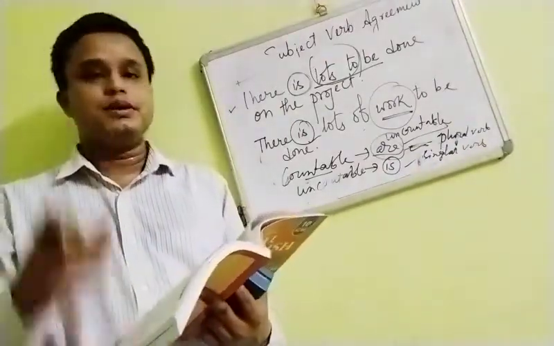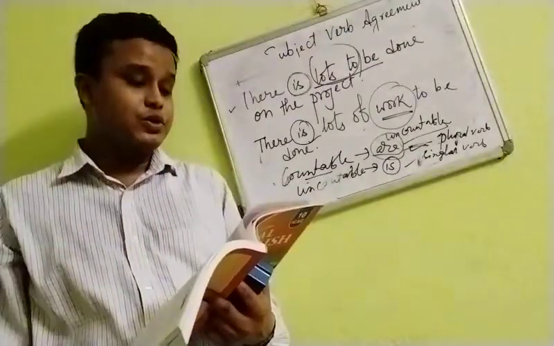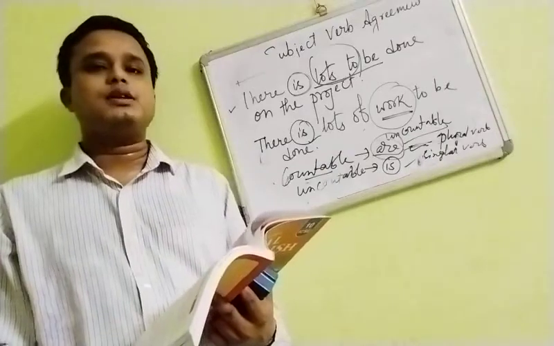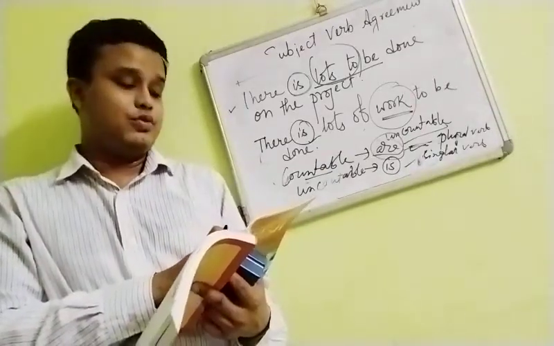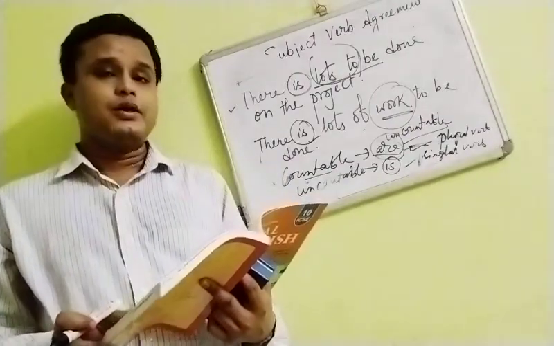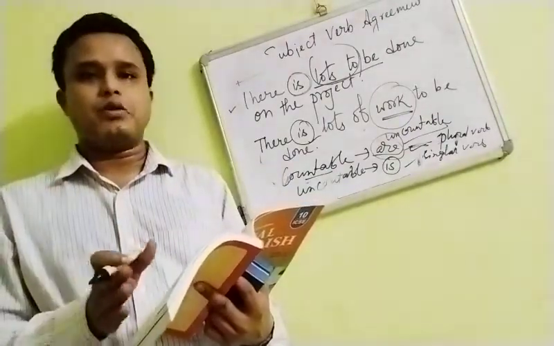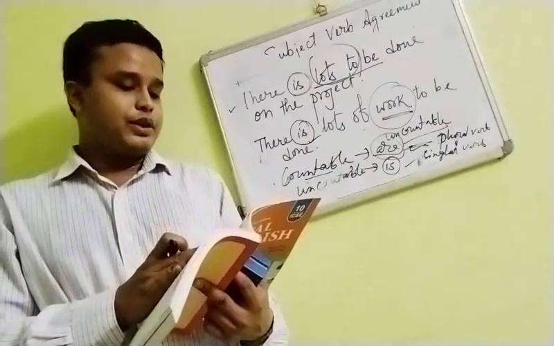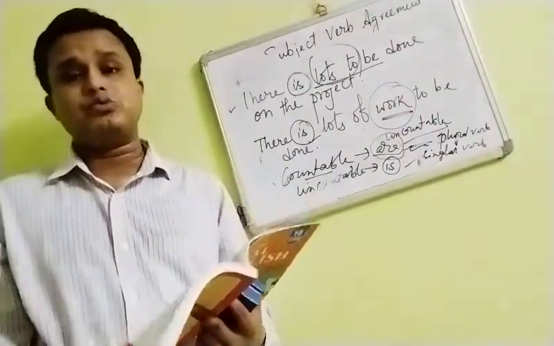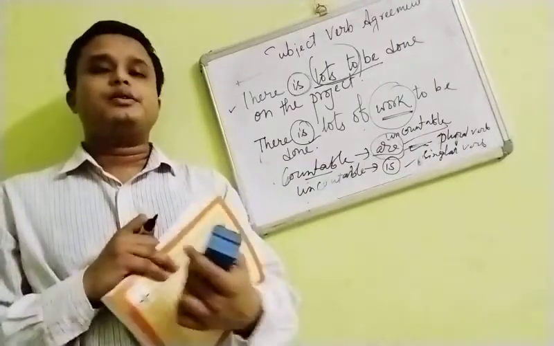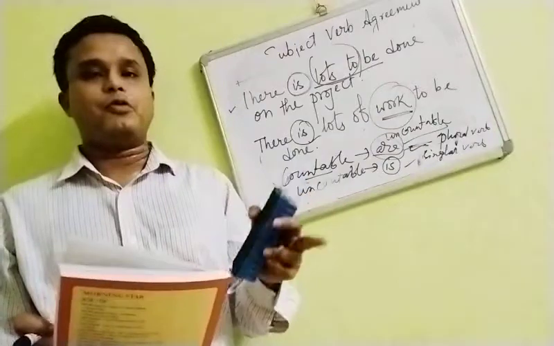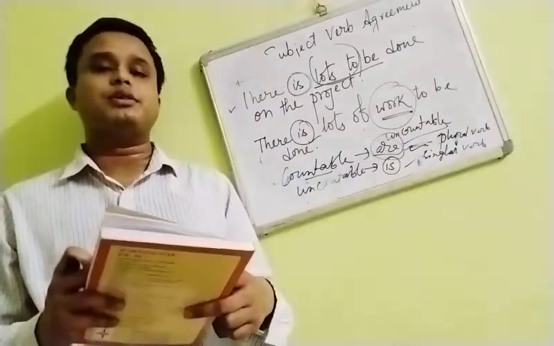So here you can see, "Each of the boys was given a book." You can see "each" is the subject which is being used here. "The price of all the cars has risen." Now here the subject is price, not the cars. Price is the subject, so you will have to differentiate. Sometimes it will be given in such a way that you will be much confused, but your focus should be very clear to find out the subject.